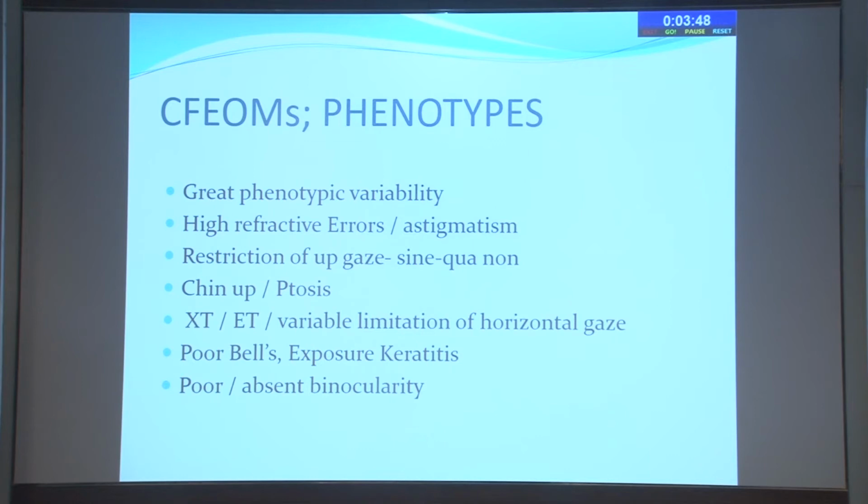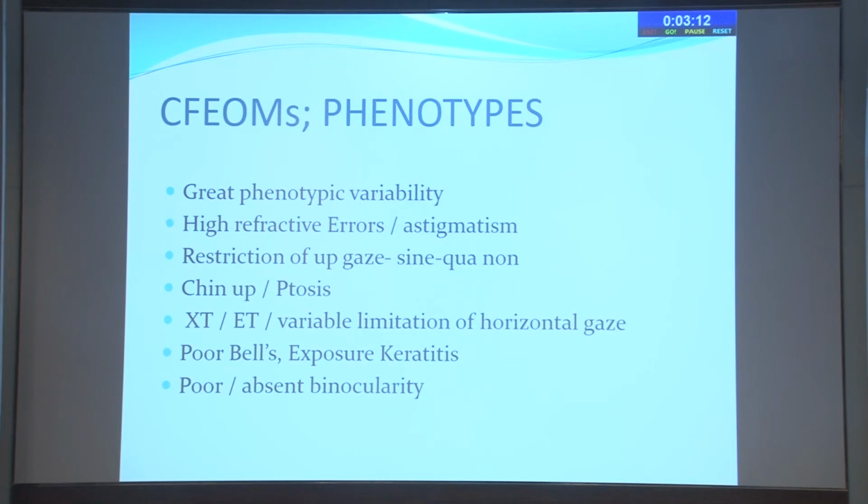Now, phenotypes have great variability in their presentation. They often have high refractive errors and high astigmatism. So always remember that you could be dealing with a lot of astigmatism, which could be causing a lot of amblyopia, and that needs to be tackled. Restriction of upgaze is sine qua non. All of them, most of them will have some limitation. Even if the eye is in the primary position, there will be difficulty in elevating the eye in upgaze. That is because of the IR fibrosis, which is a very fundamental problem here. Usually they have a chin up position and ptosis. Ptosis is there in a good number of cases, but some cases may not have ptosis also.